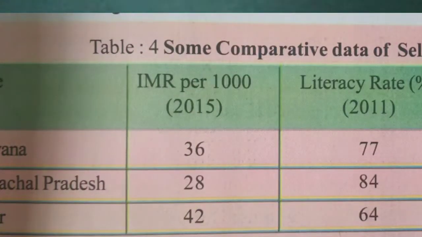Next, we can see the literacy rate. Per 100 persons, as per the 2011 calculation, in Haryana the literacy rate is 77%. When it comes to Himachal Pradesh, it is 84, and in Bihar it is 64. You can see that in Himachal Pradesh the literacy rate is very high. Among 100 members, 84 are literate. They know how to read and write. But Haryana and Bihar are far behind Himachal Pradesh.